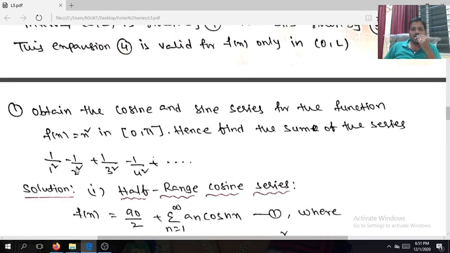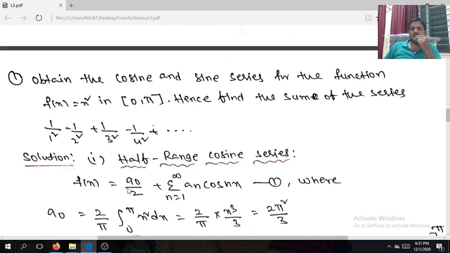Now, first I am trying to evaluate the half-range cosine series. The half-range cosine series is given by the formula f of x is equal to a naught by 2 plus summation n is equal to 1 to infinity a n cos nx. Is it clear? The interval 0 to pi is there. That is the reason we have cos n pi x divided by L. Here L is equal to pi, so n pi x divided by pi. Pi gets cancelled. We have nx.